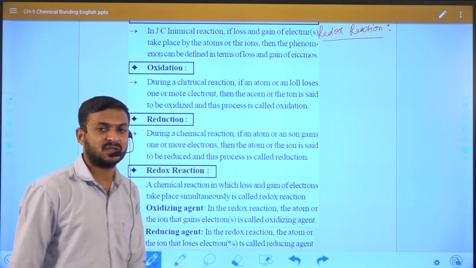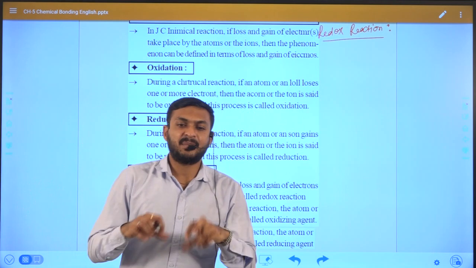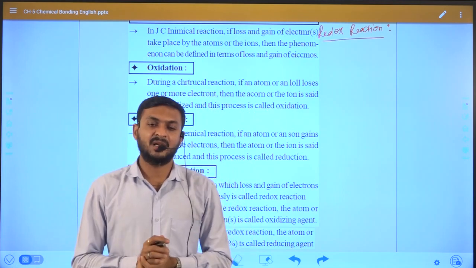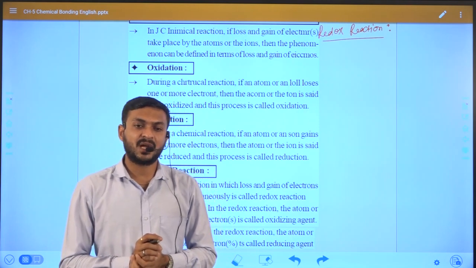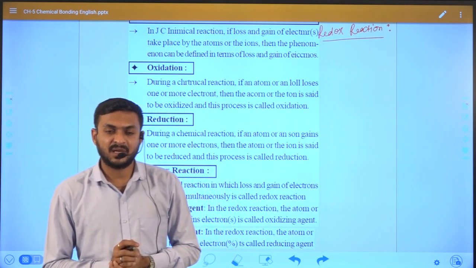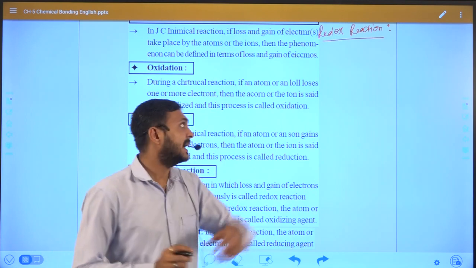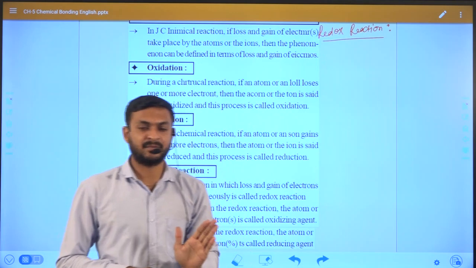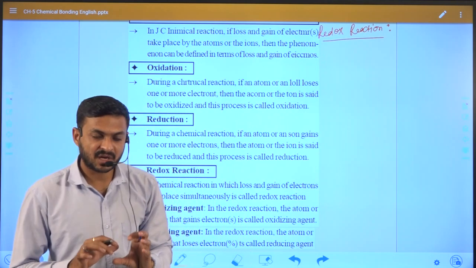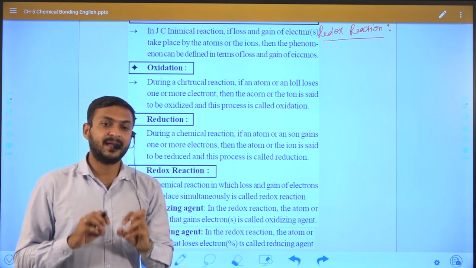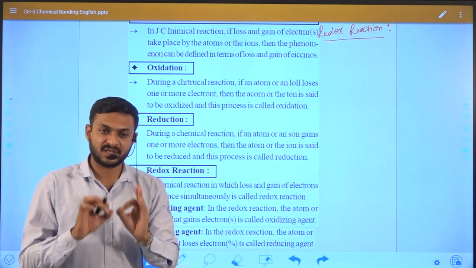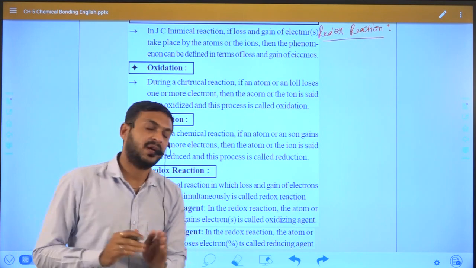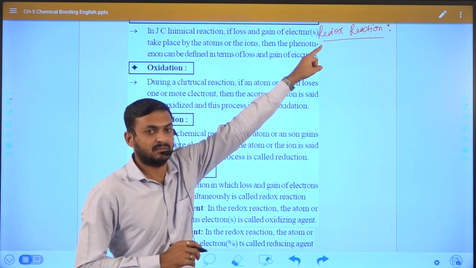So what is a redox reaction? In this type of reaction, oxidation and reduction occur simultaneously, or we can say oxidation and reduction occur in the same reaction, and that is known as a redox reaction. Oxidation and reduction must both be required. Oxidation and reduction occurring in the same reaction is known as a redox reaction, right?